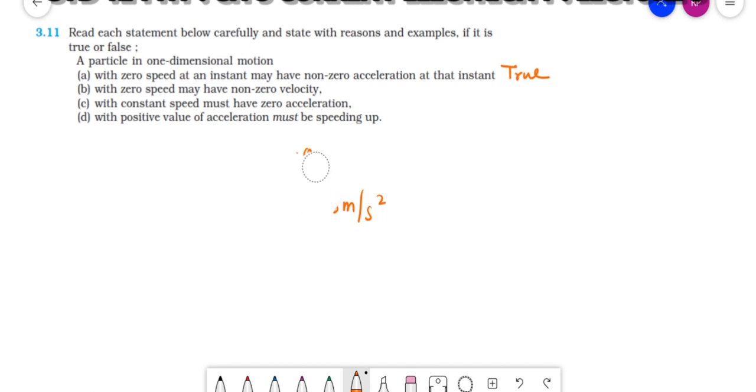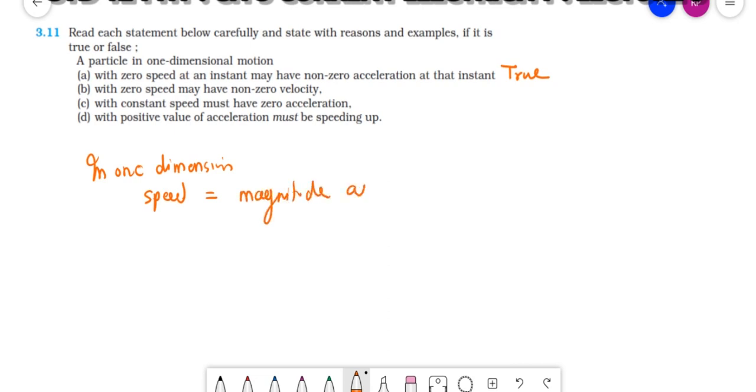Now, let's go to the second one. The second one is: with zero speed may have non-zero velocity. It is saying that the speed is zero and velocity is not zero. See, actually, what is speed? In one dimension, speed is nothing but the magnitude of velocity.